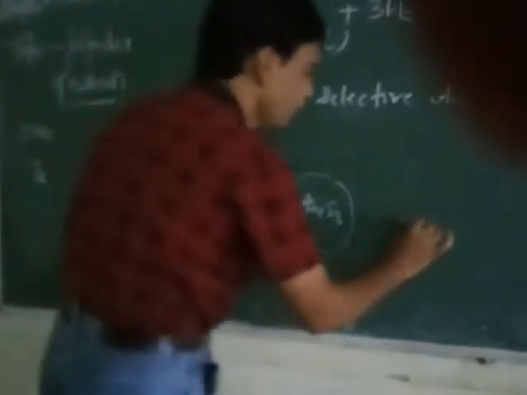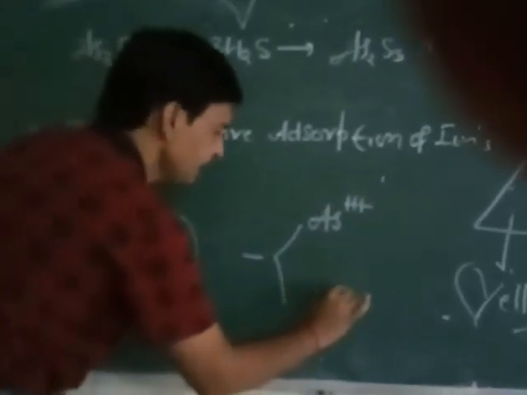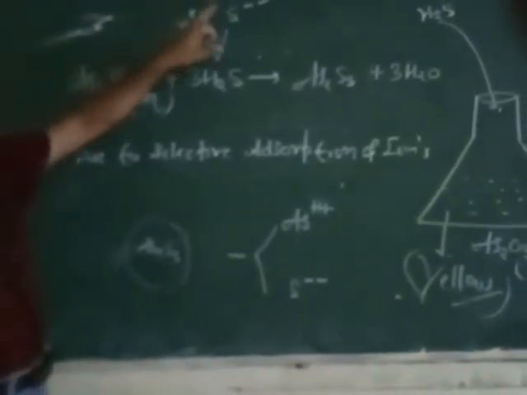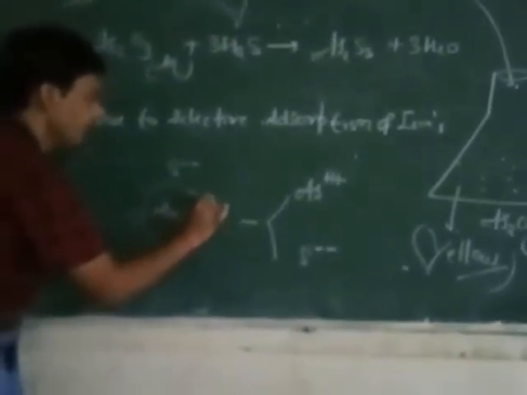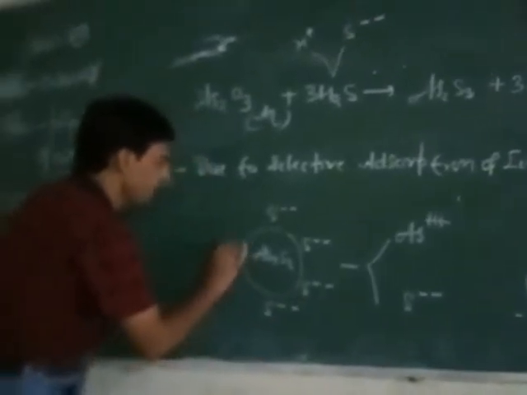The arsenic sulfide particle As2S3 carries two types of ions, arsenic and sulfide ions. Why this concept? Due to selective adsorption of ions on their surface. The colloidal particle adsorbs only arsenic or sulfide ions. When hydrogen sulfide is passed, it ionizes into hydrogen and sulfide ions. Then sulfide ions adsorb on the arsenic sulfide particles.